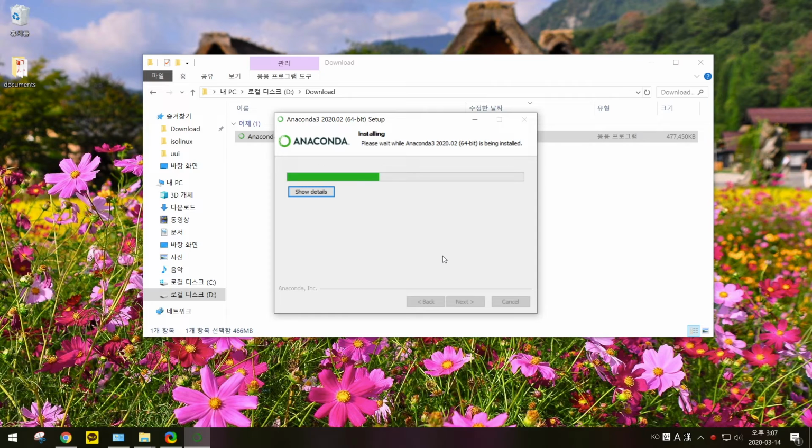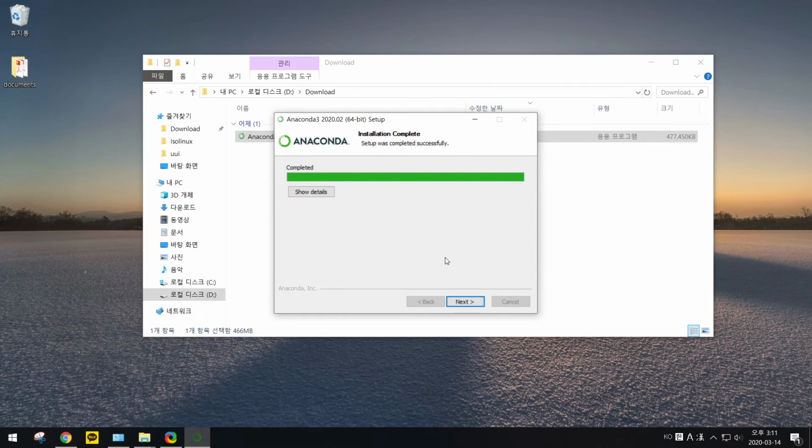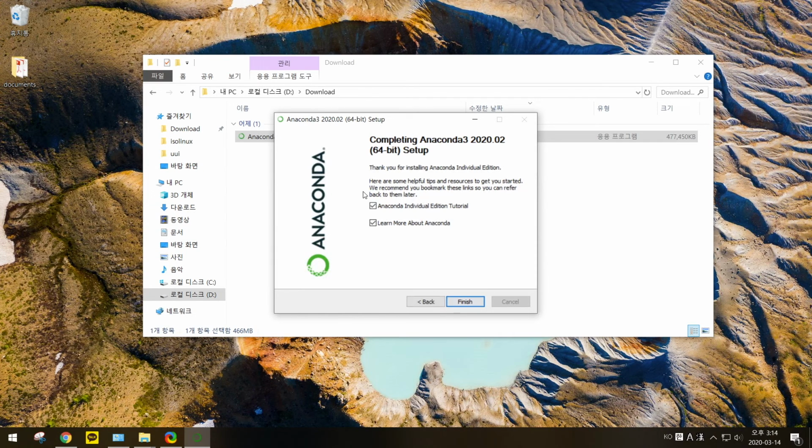After several minutes, you will see that installation is finished. Go to the next, and uncheck all the checkboxes and finish the installation.